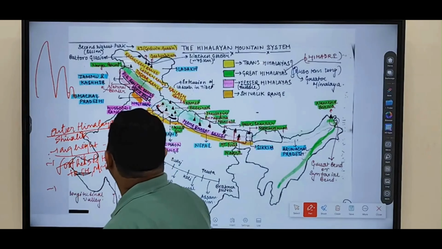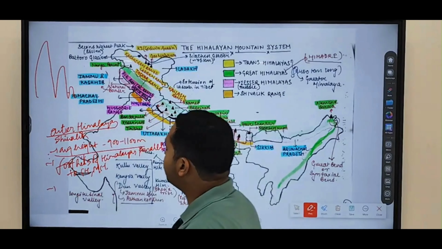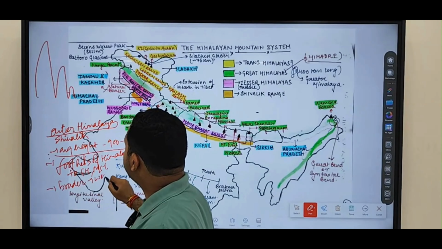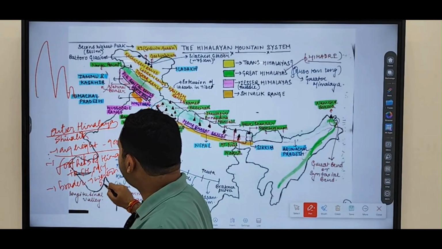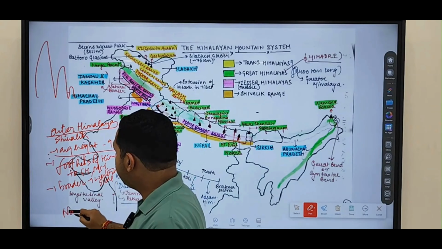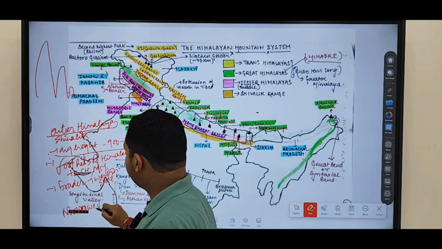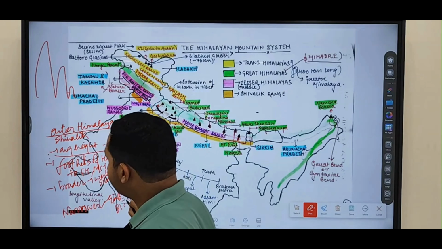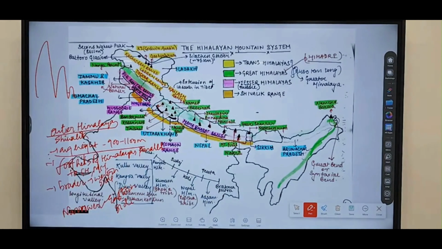Clear? Now Shiwalik are more broader on the western side, but becomes narrower on the eastern side. So Shiwalik is a name for the outer Himalayas only.